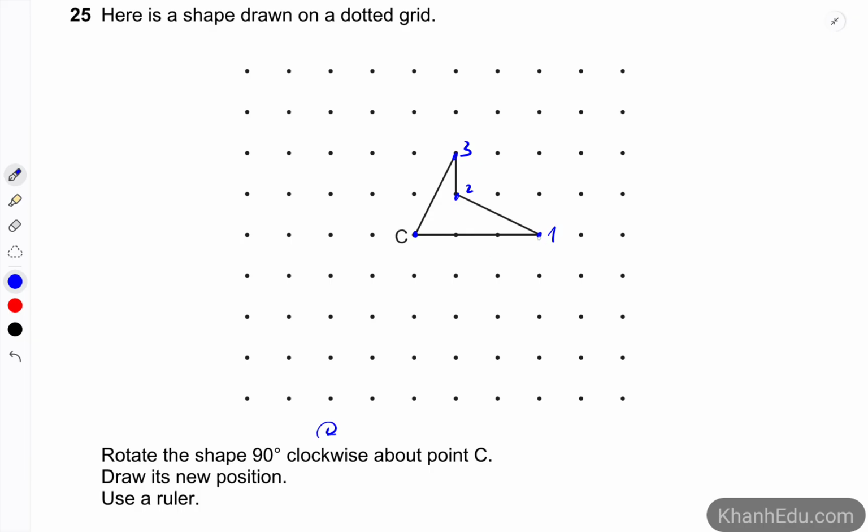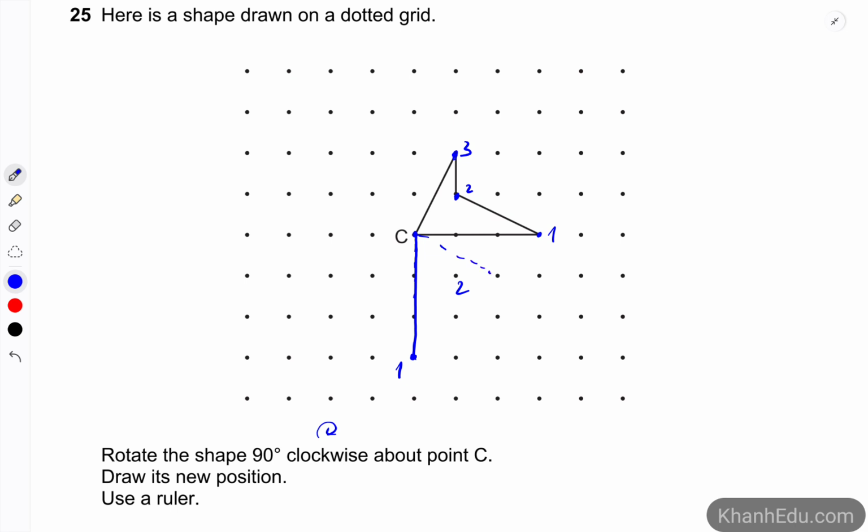We have to rotate all the points and then connect them. So let's say the first point would be rotated to become this point. So that one will be the first new point. The next one is point number 2. It would be rotated 90 degrees to become this point.